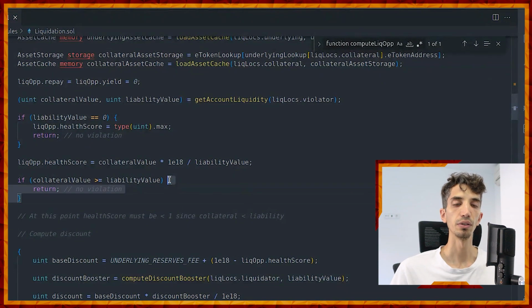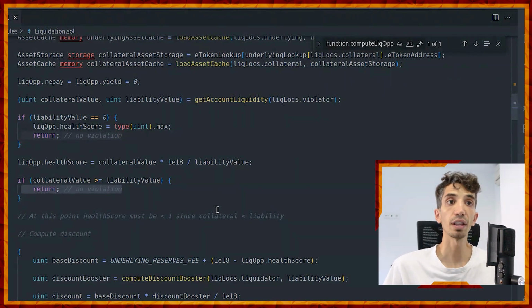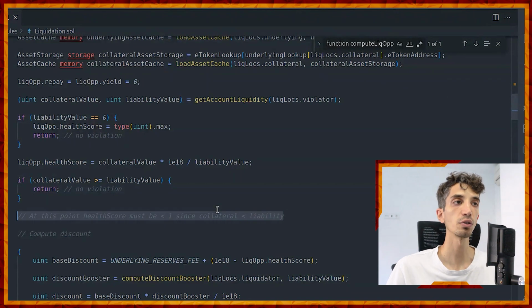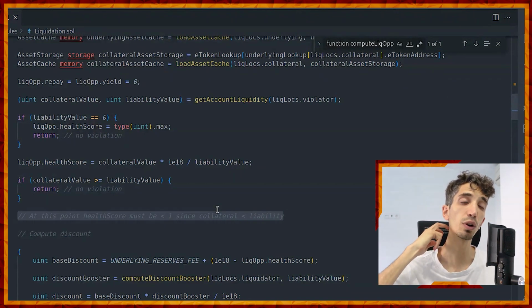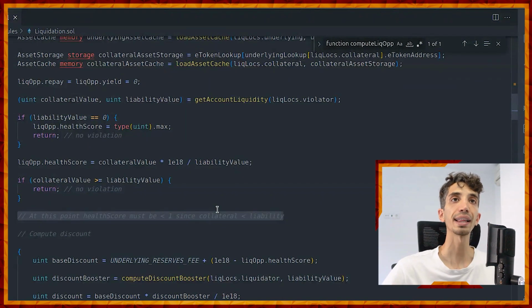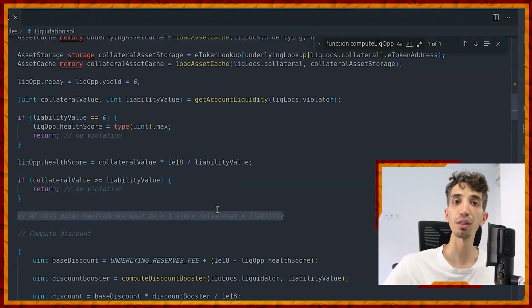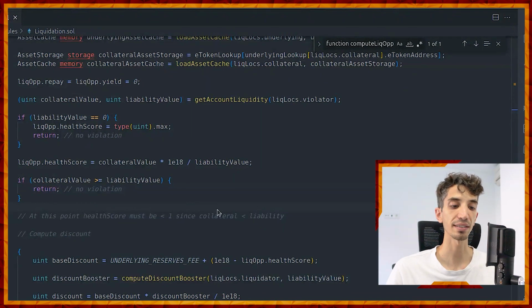If the collateral value is greater than the amount of debt that the position has, then there is no violation of the health factor. So everything should work okay and no liquidation should happen. Otherwise, the function continues here, and if it goes to this point, it means that the collateral is worth less than the liabilities of the position, and that means that there is a chance that the position can actually be liquidated by the caller. Okay? So again, don't take my word for this health factor thing. You can go to the actual code and see it for yourself. That's a good exercise usually.